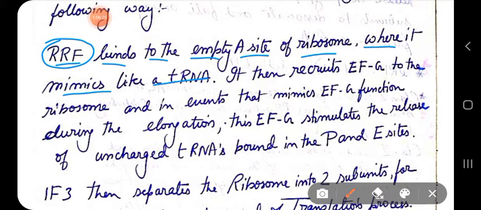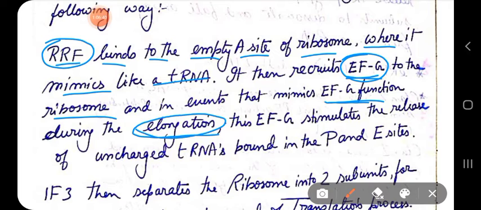Then RRF recruits the EFG to the ribosome, and this is the same EFG as in the elongation process. EFG causes the movement of the ribosome, translocation of the ribosome during elongation. Here also it does the same thing, and EFG stimulates the release of uncharged tRNA bound on the P site